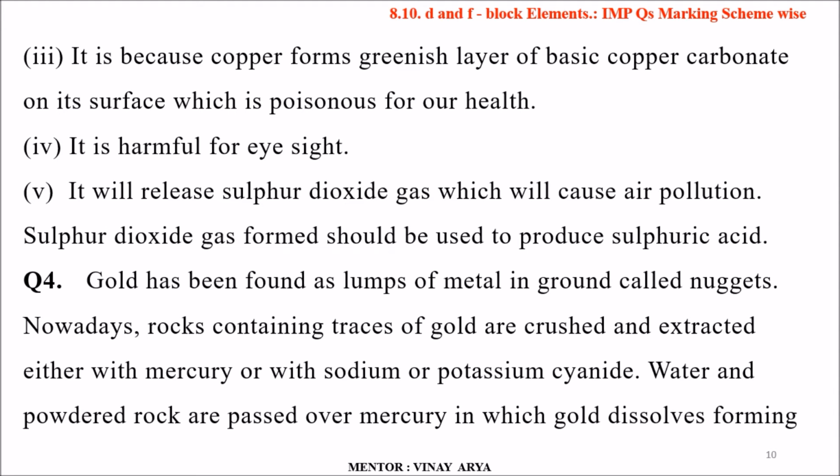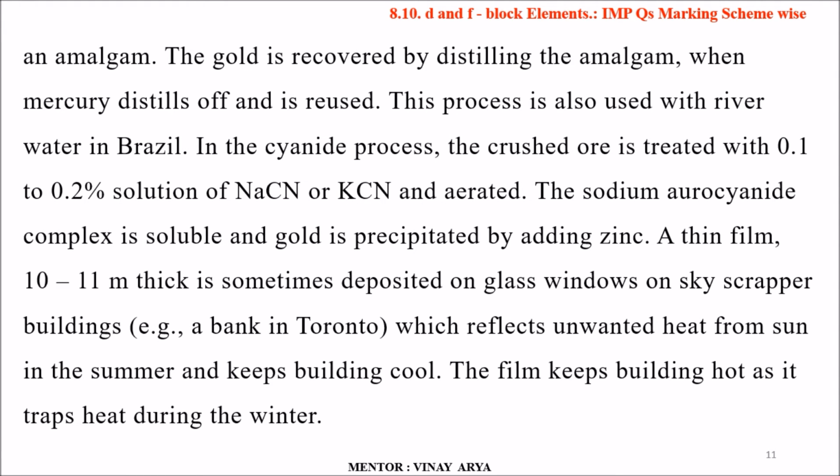Fourth question says, gold has been found as lumps of metal in ground called nuggets. Nowadays, rocks containing traces of gold are crushed and extracted either with mercury or with sodium or potassium cyanide. Water and powdered rocks are passed over mercury in which gold dissolves, forming an amalgam. The gold is recovered by distilling the amalgam. The mercury distilled off is reused. This process is also used for river water in Brazil.